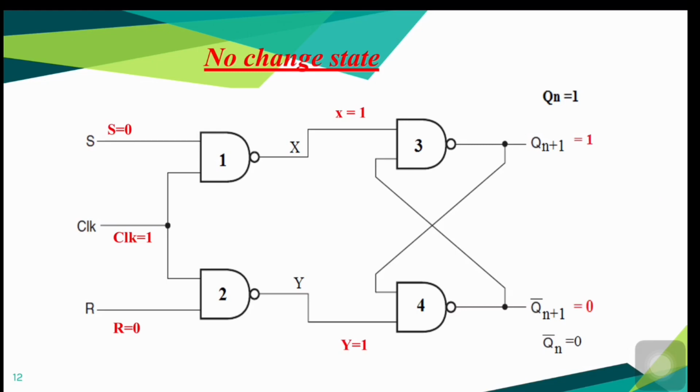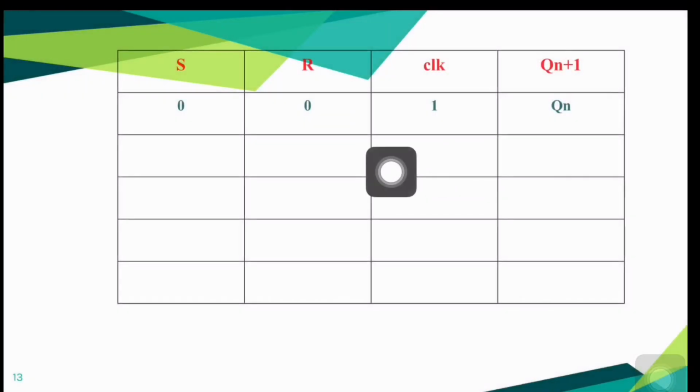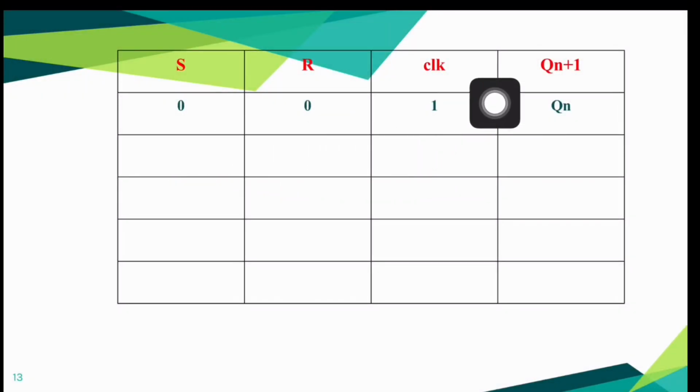Finally, we can conclude that an input combination S equal to 0, clock equal to 1, R equal to 0 in a clocked SR flip-flop produces an output which is similar to previous output. That's why this combination is known as no change state. Let us now write this input output combination in a table. Here you can see S equal to 0, R equal to 0 and clock equal to 1. The output Qn plus 1 is Qn, previous output.